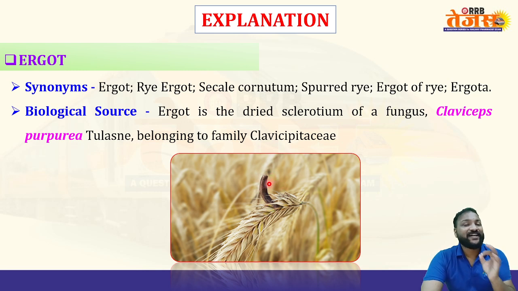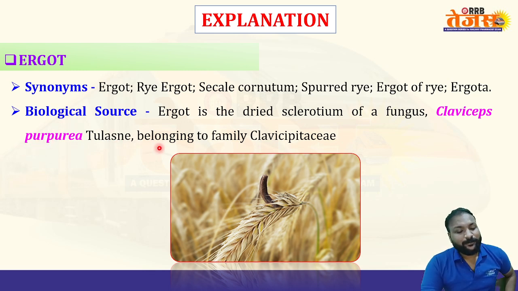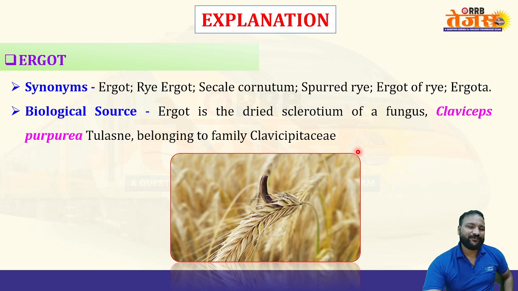Coming to the source, it is obtained from the dried sclerotium of the fungus species called Claviceps purpurea, or Tulasne, which belongs to the family Clavicipitaceae. Simply, Claviceps purpurea is the source, but the part used is the dried sclerotium.